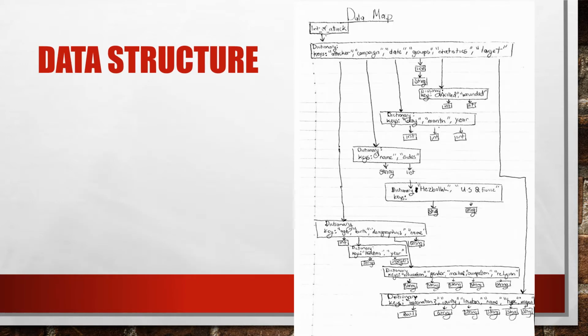As you can see here in the structure of my data, I have my list of attacks, which is the abstraction of the real-world entity of suicide attacks. In that abstraction, you have a whole bunch of dictionary keys: the attacker, the campaign, the date, the groups, the statistics, and the target. What I'm going to be looking at is the attacker key of this dictionary, specifically the ages of the attackers and their religion, as well as the year in which each attack happened.